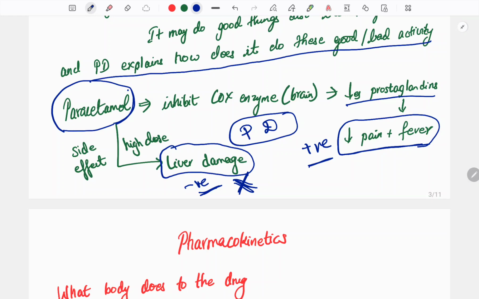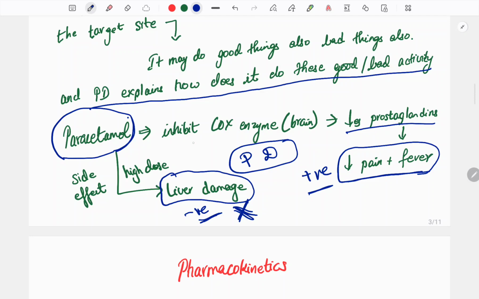The major effect is relief in pain and relief in fever, and we want to know the mechanism of action.